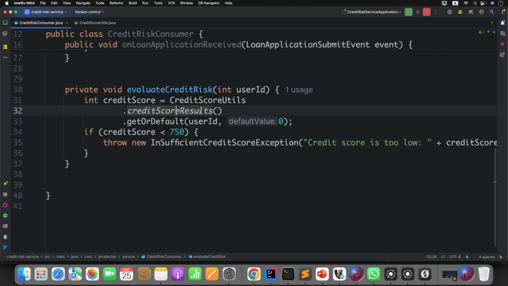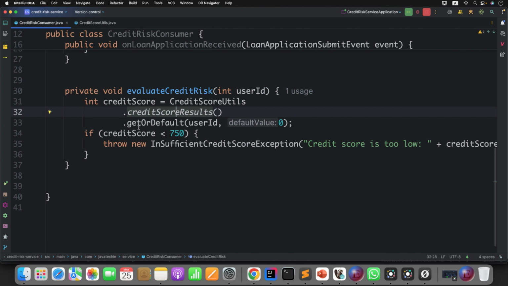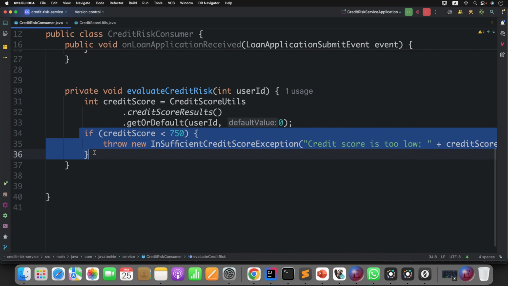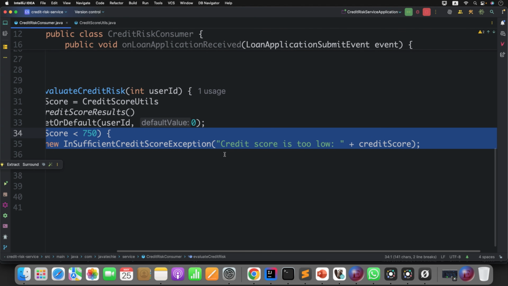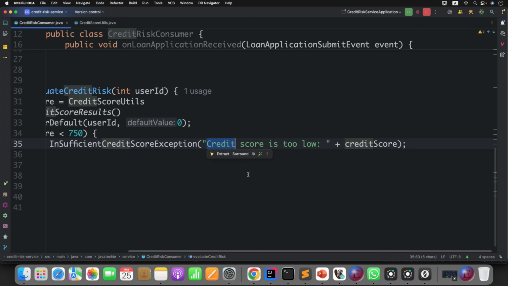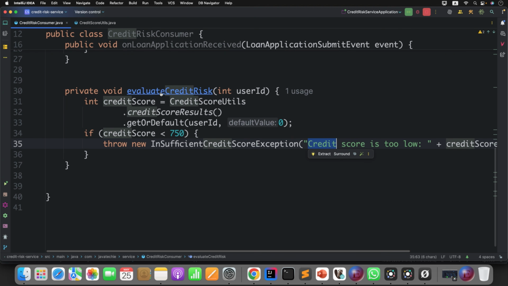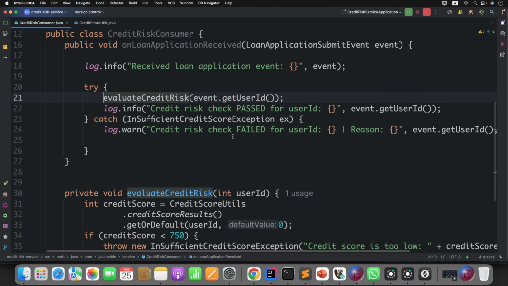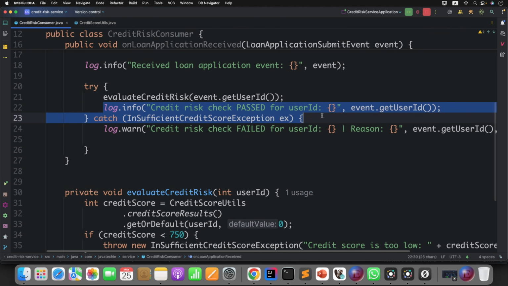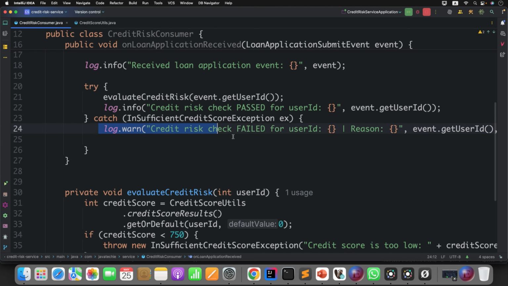Now based on user ID, it will fetch from the map and check if the credit score is less than 750, then he is not eligible to get that loan amount. So I'm just throwing a message saying that your credit score is too low. Fine, this is the simple scenario we have. In success, I am just capturing the log. If there is any failure, I am just capturing the log. Now let's test it out. Then we'll understand what the problem is and we'll go for the solution.